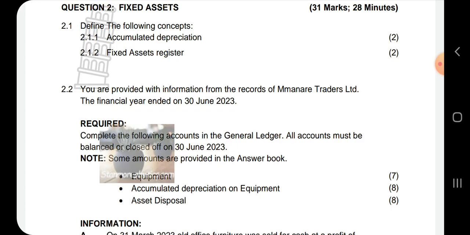So that's how long the financial year took. So if the financial year ends today, remember it starts tomorrow, but just date it back to last year. If it ends in 2023, date it back to 2022.